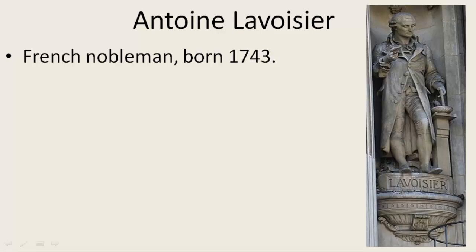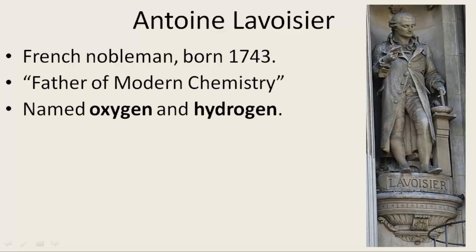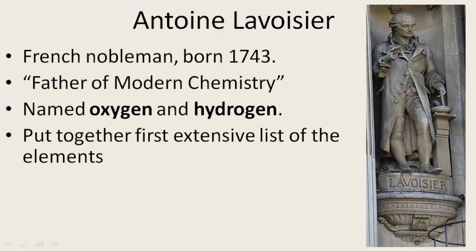Antoine Lavoisier was a French nobleman born in 1743. He's considered the father of modern chemistry. While he did not discover oxygen and hydrogen, he was able to recognize that they were separate elements and gave them their names. Lavoisier put together the first extensive list of the elements, which was used by Dmitri Mendeleev when he created the periodic table about 100 years later.